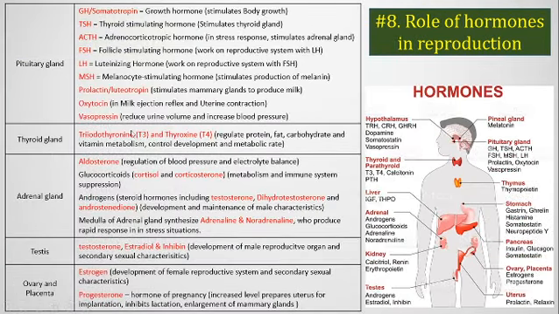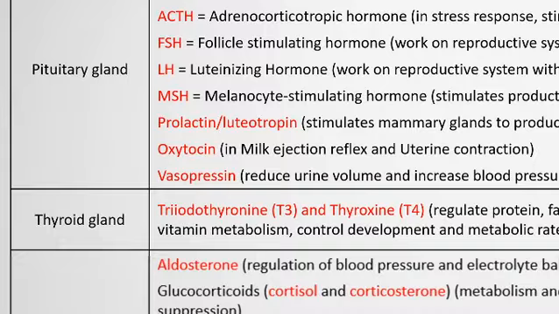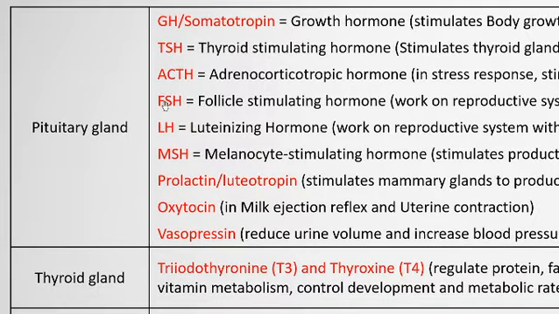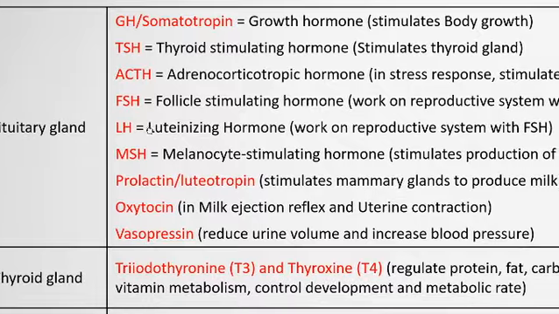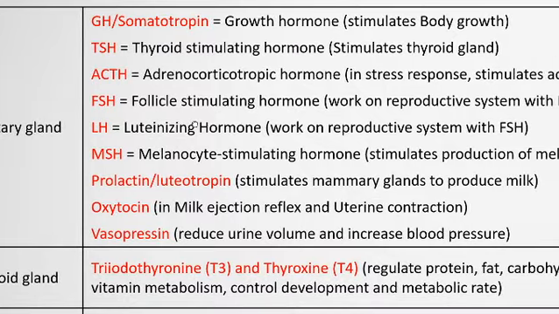Now we will discuss the names and functions of some important reproductive hormones. At first we start with the pituitary gland. The pituitary gland produces follicle stimulating hormone. This hormone acts on the follicles to mature them into a fully functional ovum inside the ovary. Luteinizing hormone also helps in this ovulation process, and it works along with follicle stimulating hormone.